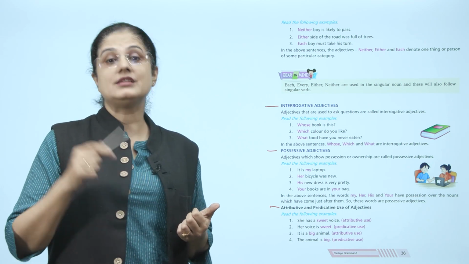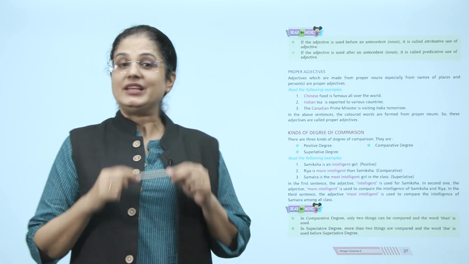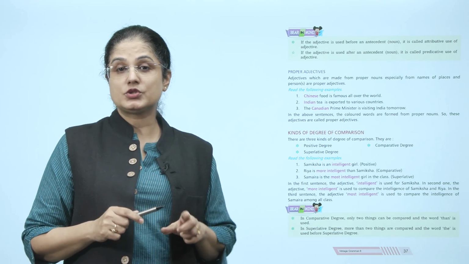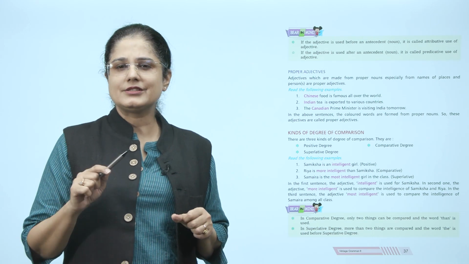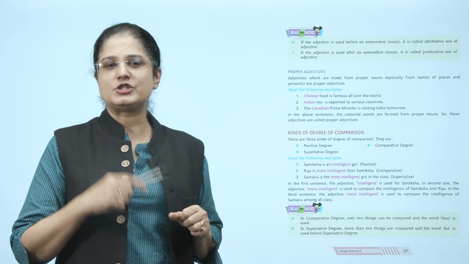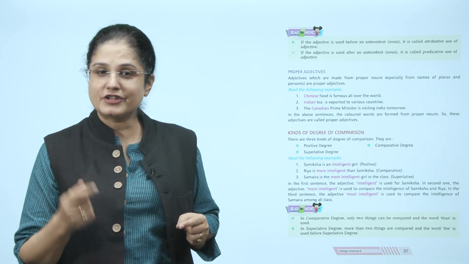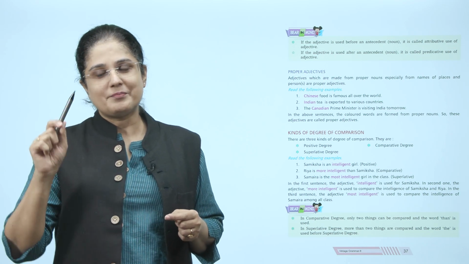The animal is big. Predicative use. We need to keep in mind, if the adjective is used before a noun, it is called attributive use of adjective. And if the adjective is used after a noun, it is called predicative use of adjectives.